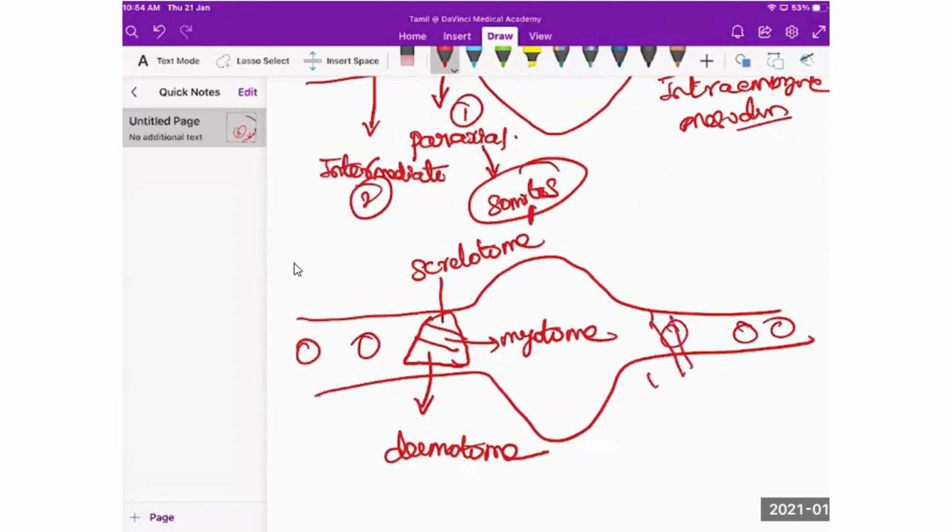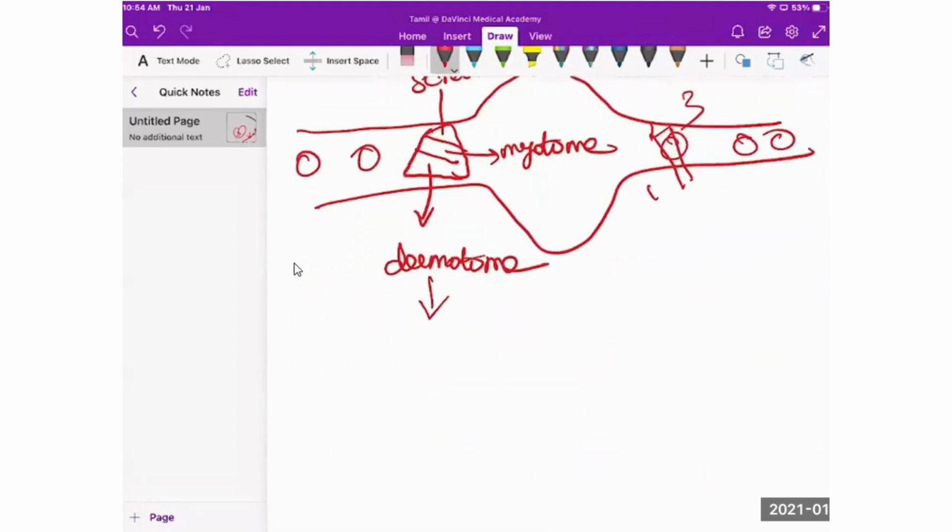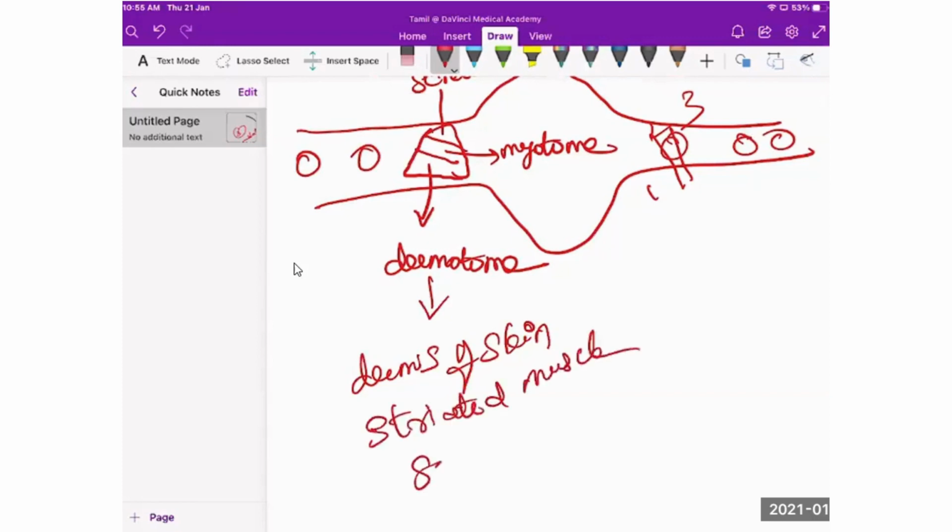This will be dividing into three parts. So dermatome reflects what? Dermis of skin. Myotome represents striated muscles. Sclerotome gives rise to ribs and vertebral column. These are the derivatives of